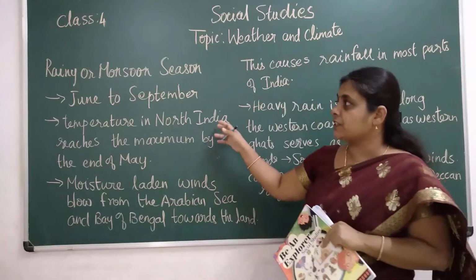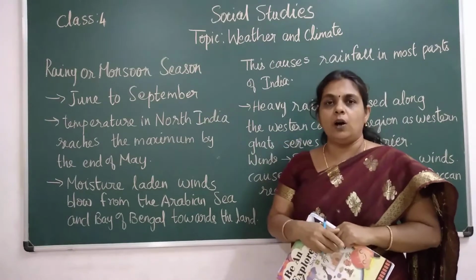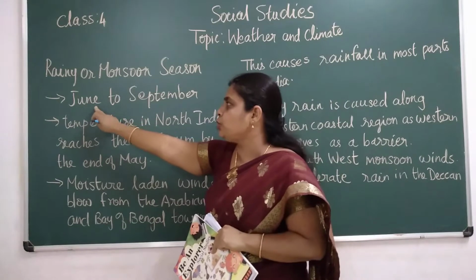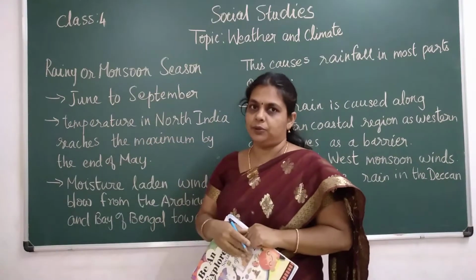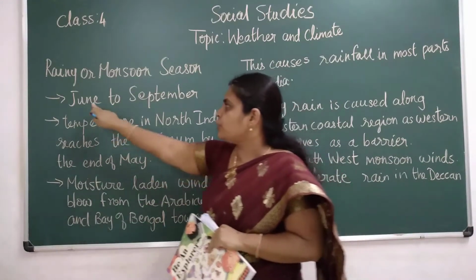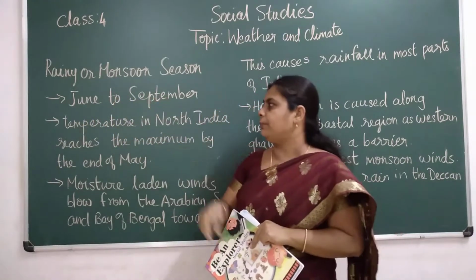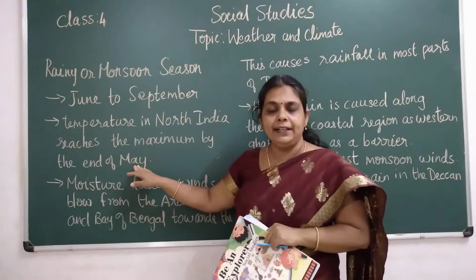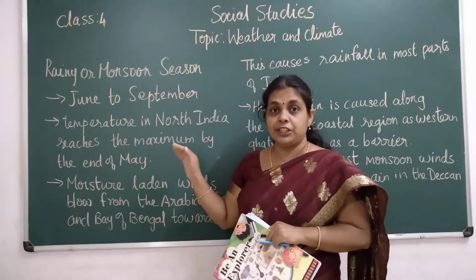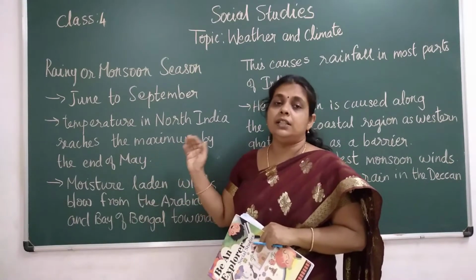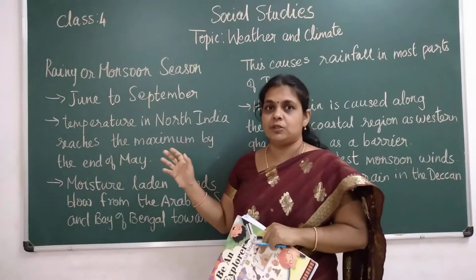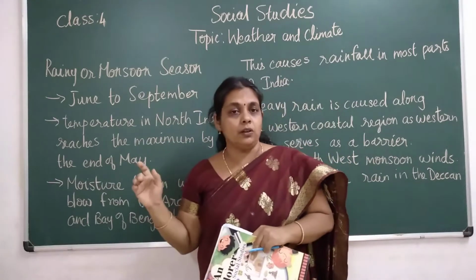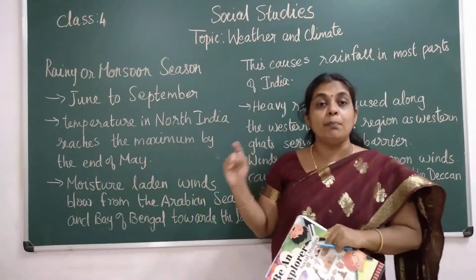Let us continue with the next topic, the rainy or monsoon season, children. It is from June to September. So what happens now, children? At the end of May, the temperature in North India reaches its maximum.